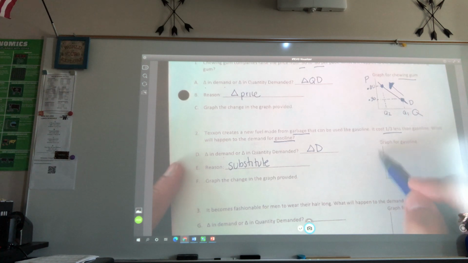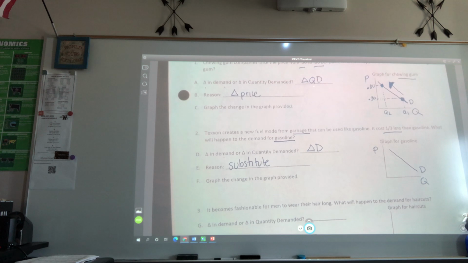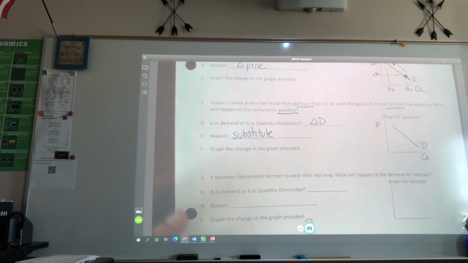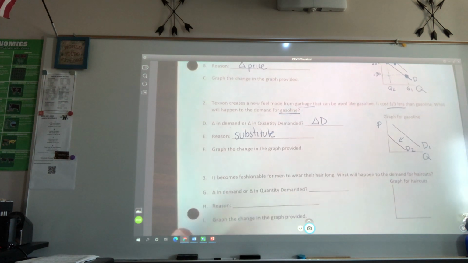Okay, so let's look. What should I do with this axis? Label it what? Price. What should I label this axis? Quantity. I want us to talk about where my curve will shift. Because what are people going to be demanding according to the law of demand? The garbage gasoline. Okay. And so what's going to happen to the demand for gasoline? It goes to the left. So I'm going to do an arrow. And I'm going to label this one D2 and that one D1.